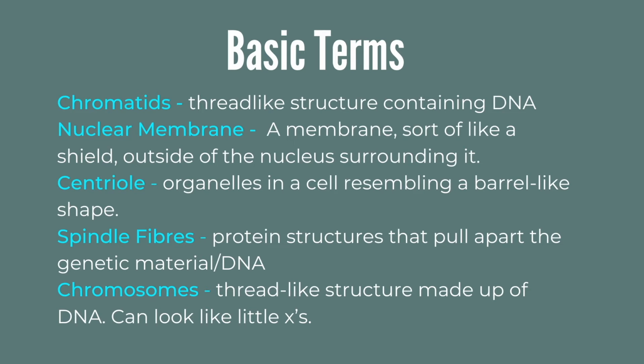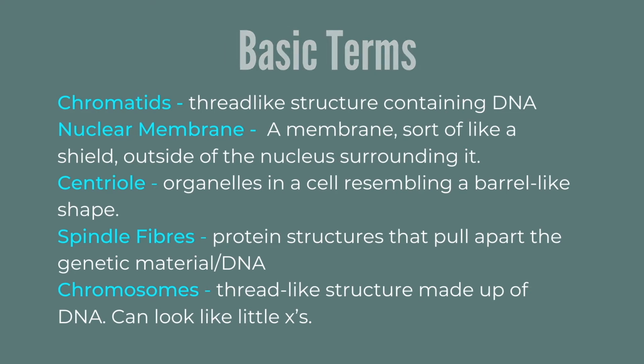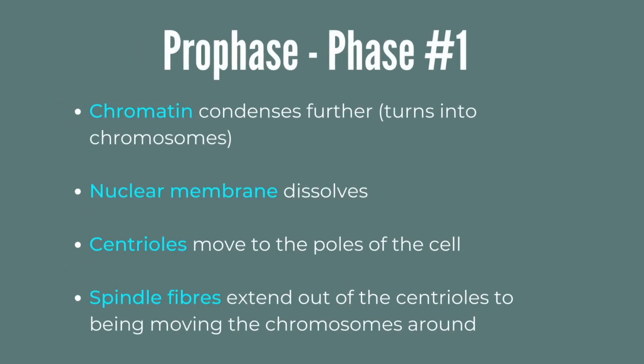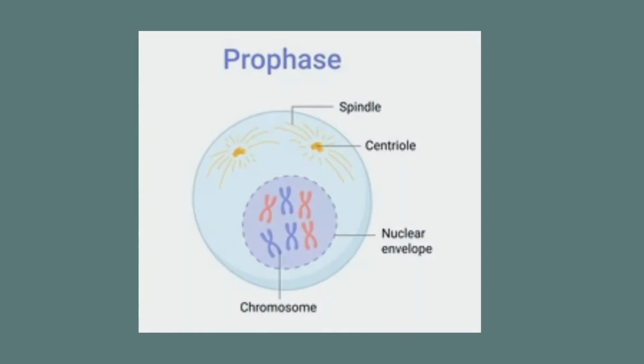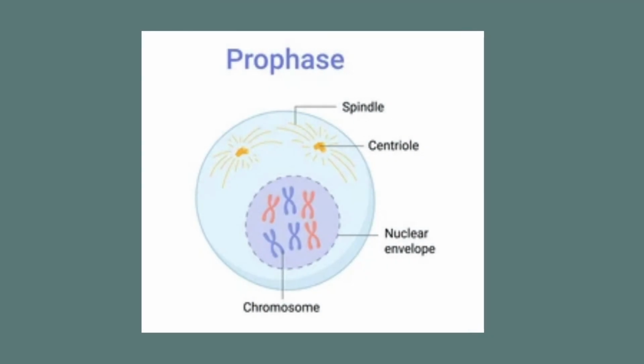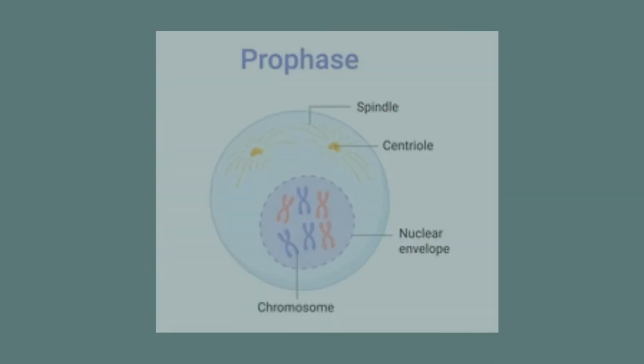Now on to the first phase of mitosis, prophase. In this phase, many things can happen. Firstly, the chromatin condenses further, meaning it turns into chromosomes. The nuclear membrane dissolves, the centrioles move to the poles of the cells, and the spindle fibers start to move the chromosomes around. This is an image of prophase.